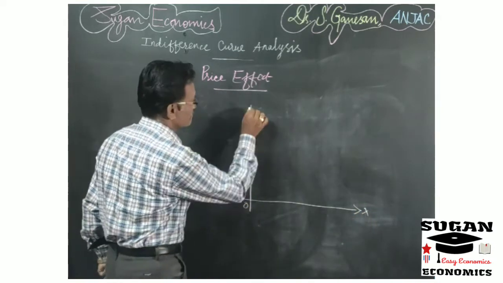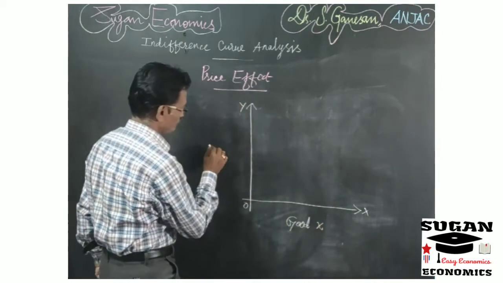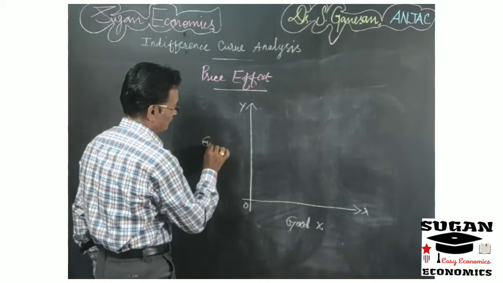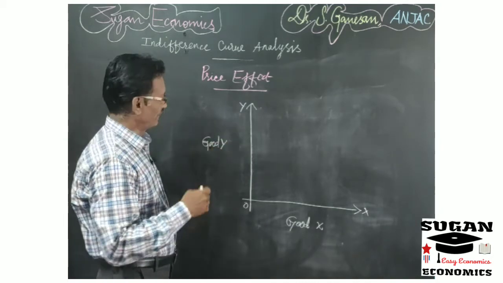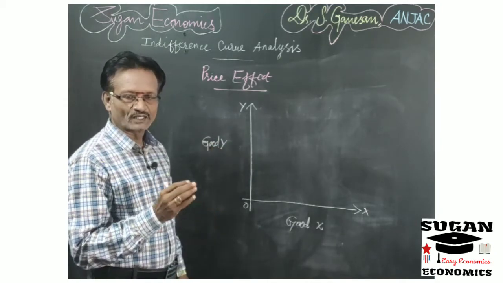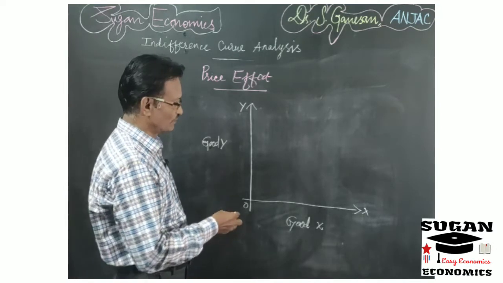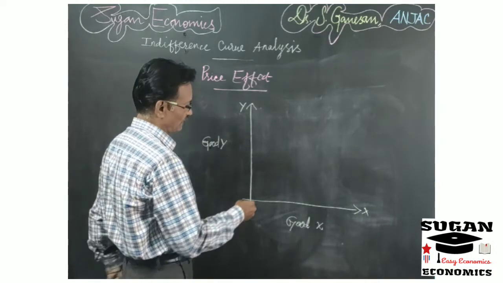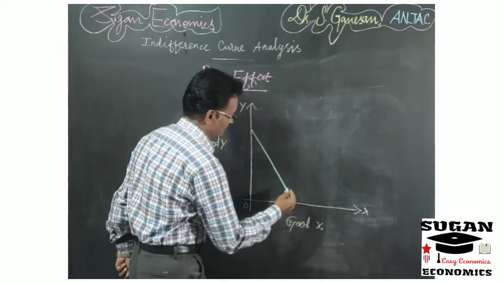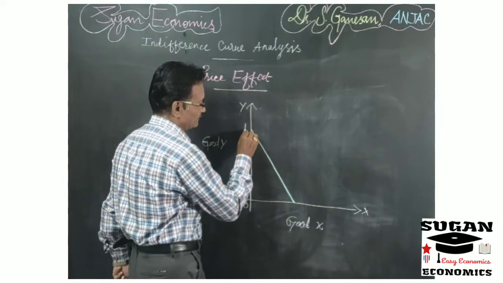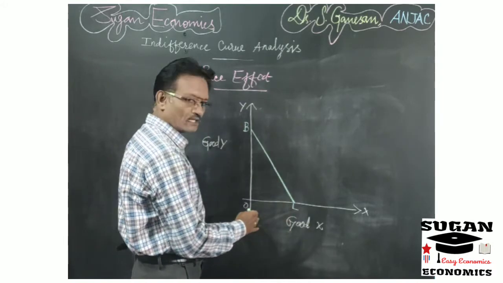So under x-axis we have taken good X, and on the y-axis we have taken good Y. So already we have discussed about the assumptions. So income of the consumer is given and constant, and the price of two commodities are given. So with the help of that, first we have to draw a budget line, or it is otherwise called the price line. So here you take BL. BL is the budget line or otherwise called price line.